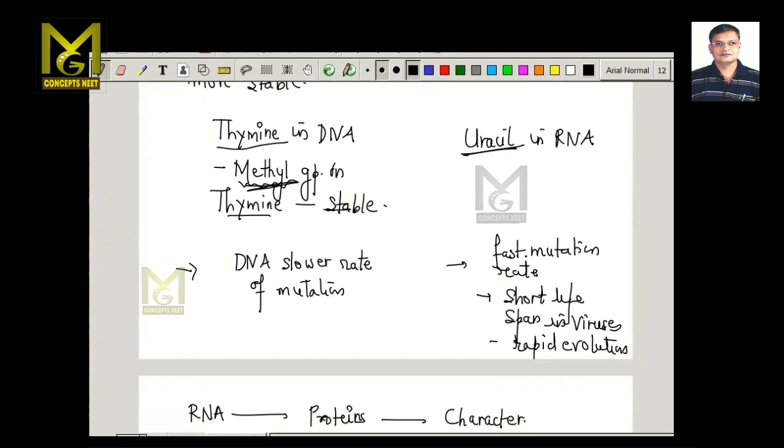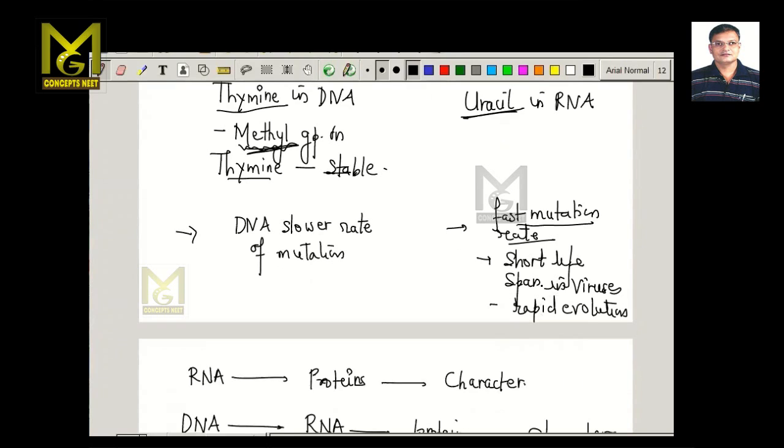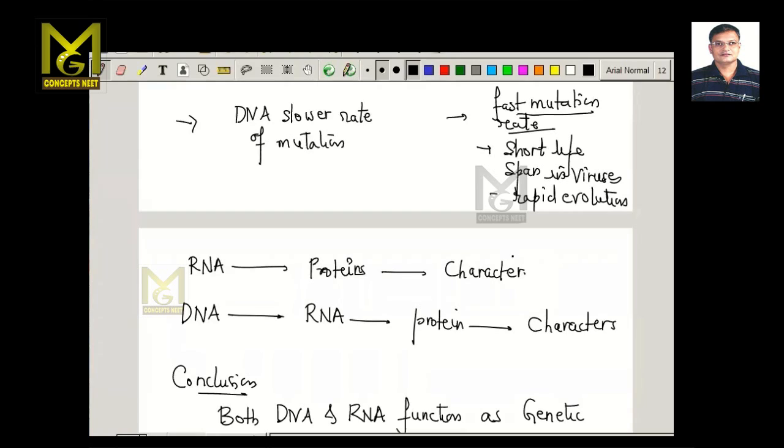Whereas in case of RNA, it undergoes a very fast mutational rate. And this is observed in case of viruses. Why? Because the lifespan is very short. And because of this, it has to evolve into different conditions.